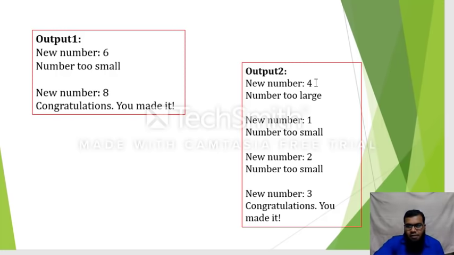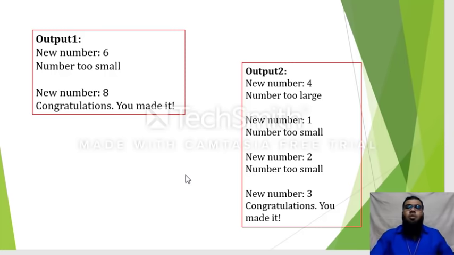In the second output, first of all, I have given the number 4. It says that the number is too large, larger than the random number generated by the computer. So I thought maybe the number is 1. I gave 1, and now it says the number is too small. So it is definitely between 1 and 4. Then I thought the number is 2, and gave 2. Again it says the number is too small. So obviously the number is between 2 and 4, where only one number exists. Now I gave 3, and it displayed the statement, congratulations, you have made it.